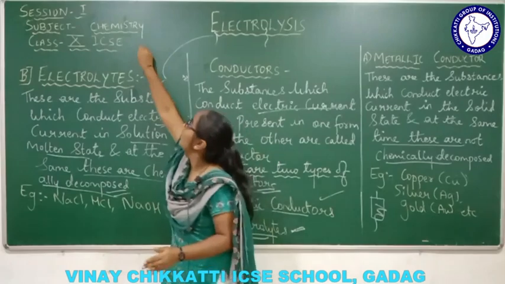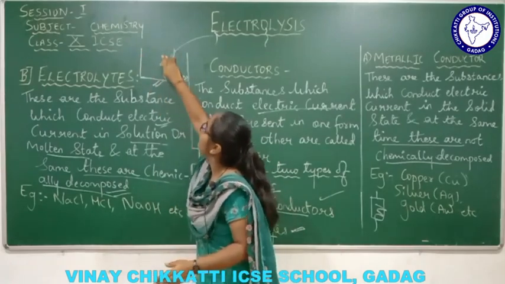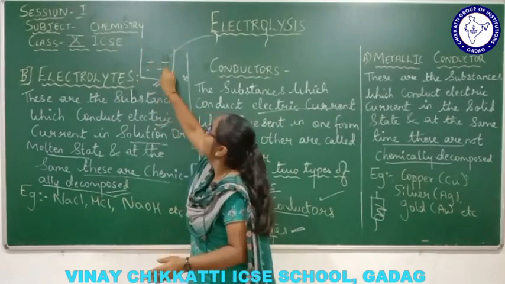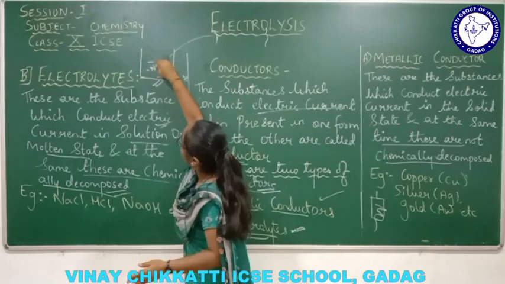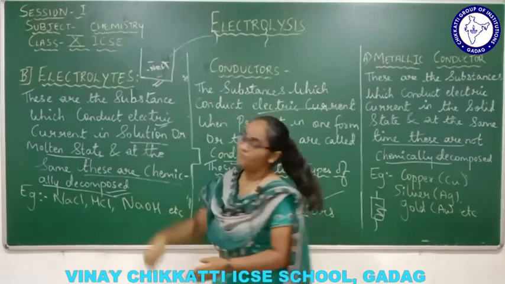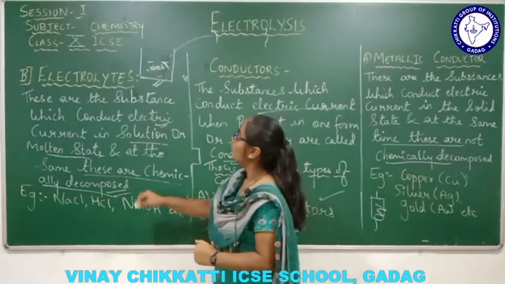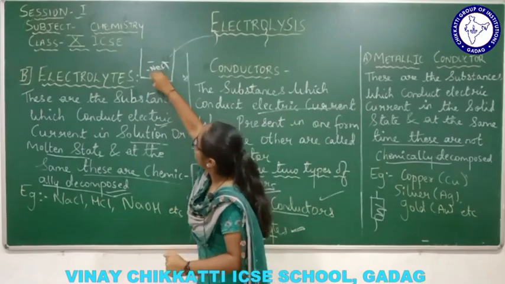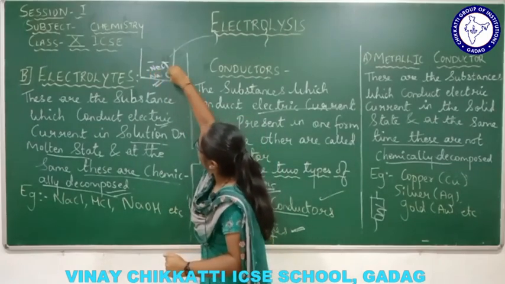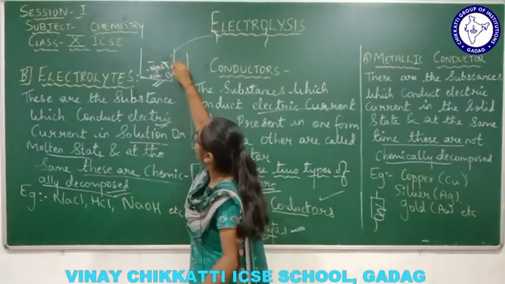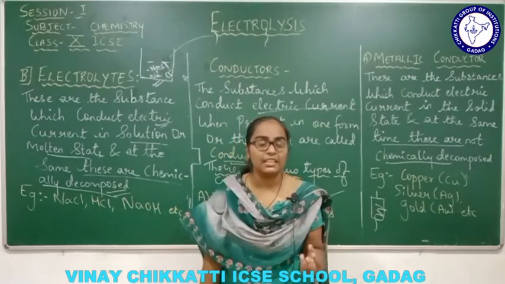So suppose this is the container, and in this container the solution is NaCl solution. Let's take NaCl solution, right? Sodium chloride, salty water again. So this Na has to be set free and Cl has to be set free. The ions will be segregated as positive ion and negative ion, and these are nothing but cation and anion.